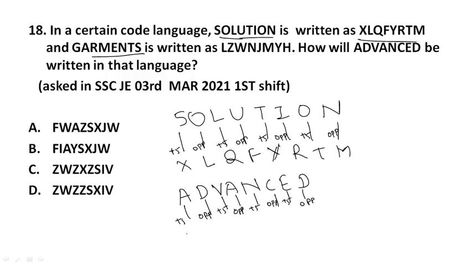Here A plus 5 is F. D's opposite letter is W. Then V plus 5 is A. A's opposite letter is Z. Then N plus 5 is S. C's opposite letter is X. E plus 5 is J. D's opposite letter is W. So here the answer is FWAZSXJW. Option A will be the right answer.